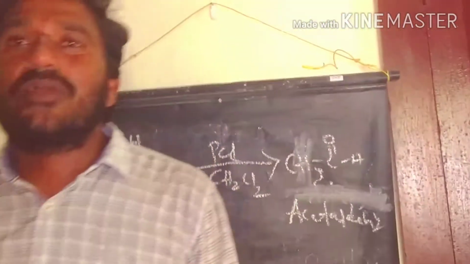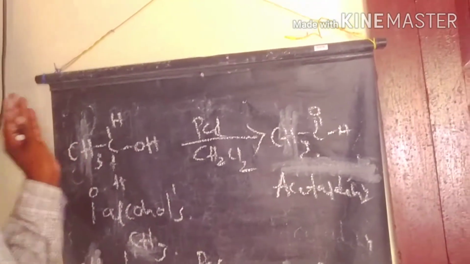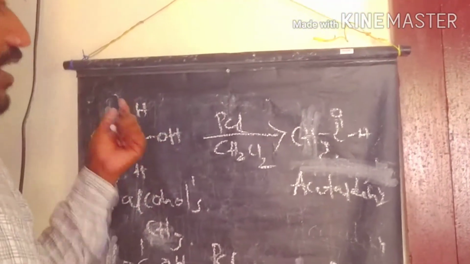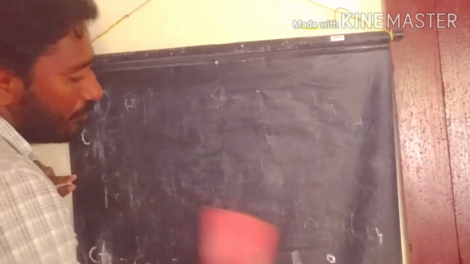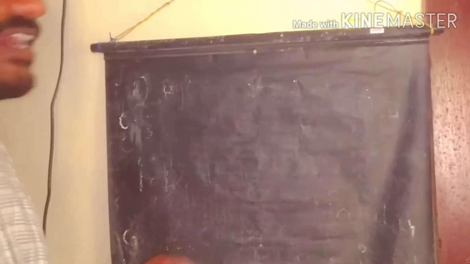Next we discuss strong oxidizing agents like KMnO4 and sodium dichromate. We know the oxidation series from alkane to carboxylic acid. The alkane is oxidized to alcohol. After alcohol, oxidation gives a carbonyl compound.